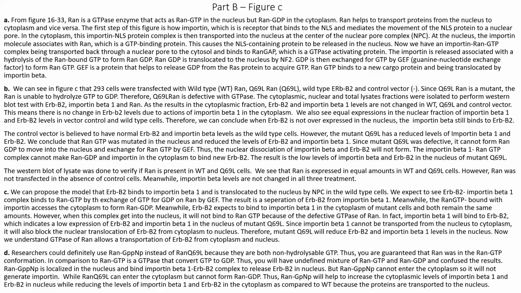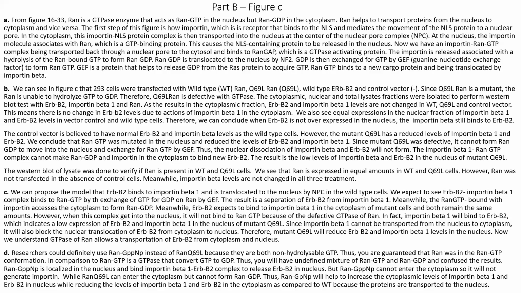We expect to see the ERBB2 importin beta 1 complex bind to the RAN GTP by the exchange of GTP to GDP on RAN by the GEF mechanism. The result will be the separation of ERBB2 from importin beta 1. Meanwhile, we have the RAN GTP bound with importin that will enter the cytoplasm and form the RAN GDP. We also expect ERBB2 to bind to importin beta 1 in the cytoplasm of mutant cells, and both remain at the same levels.